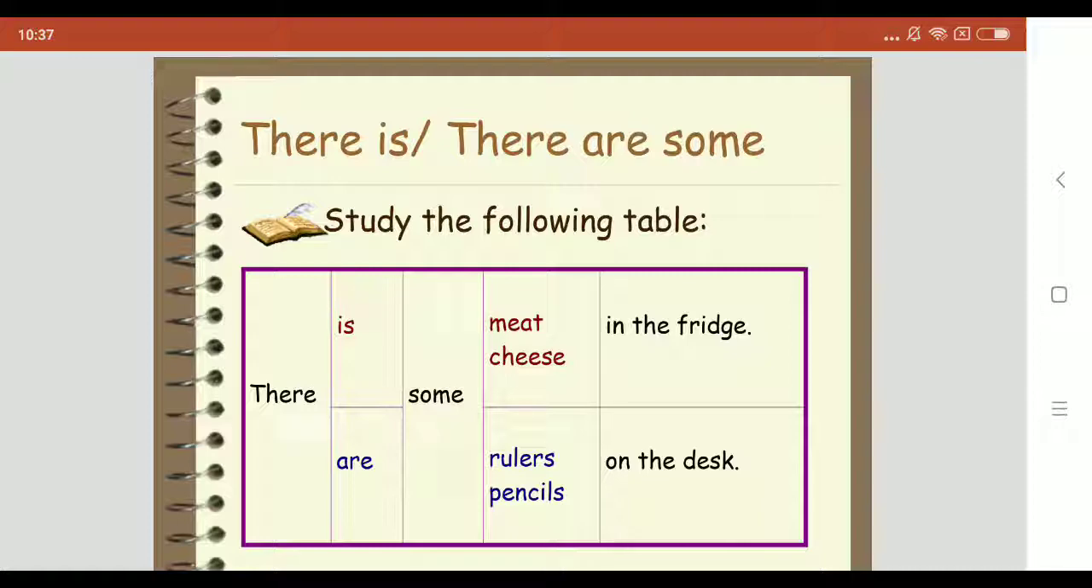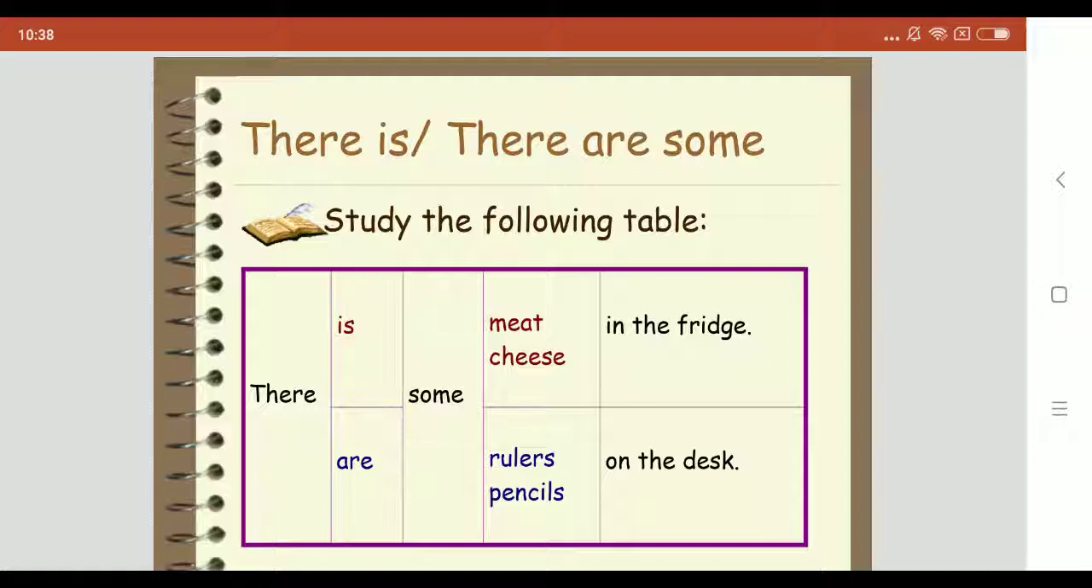In our example, I can read there is some meat in the fridge. As you see, meat is an uncountable noun, so for this reason we have to use some. Why? Because our auxiliary verb is positive. There are some rulers on the desk. Rulers is a plural noun, and our auxiliary verb are stands in positive form. For this reason we have to use some.